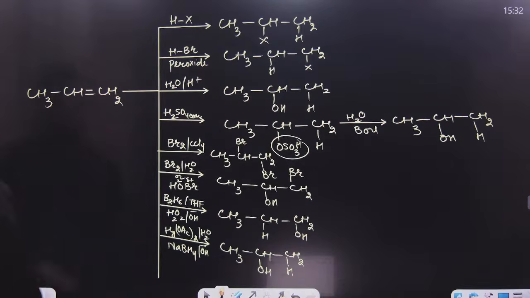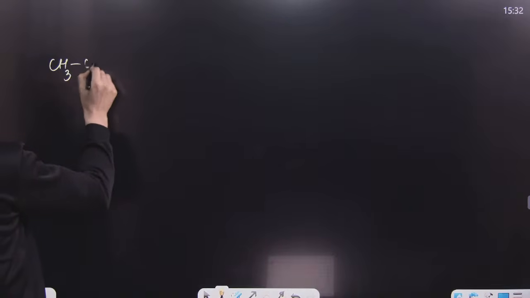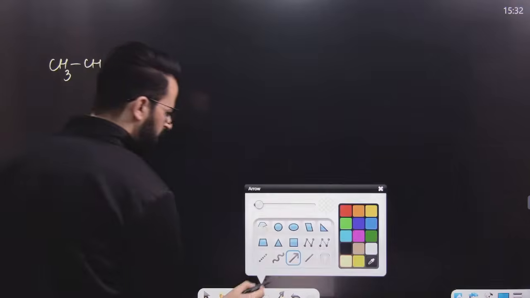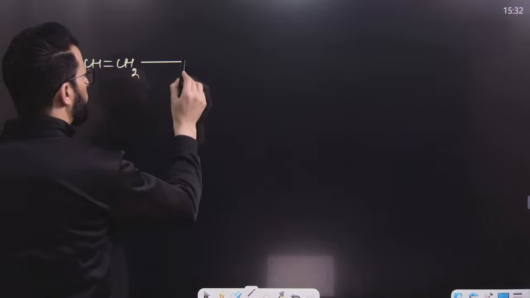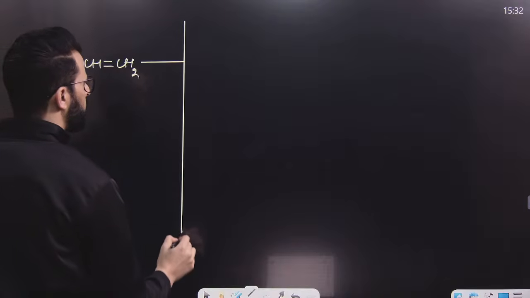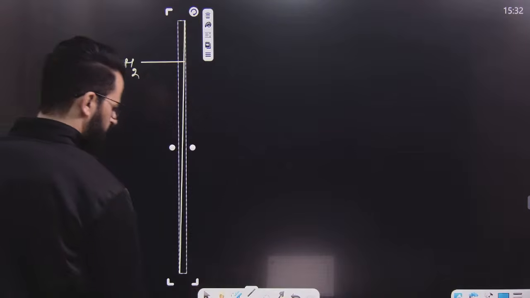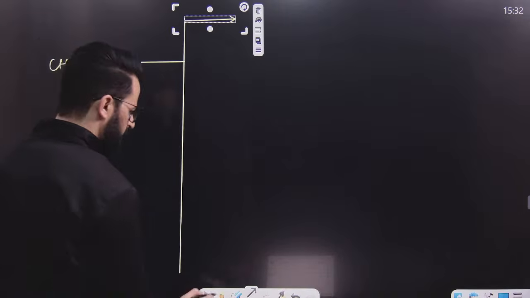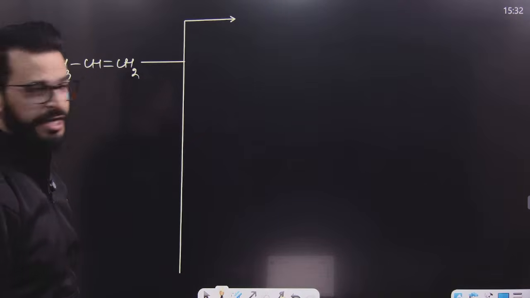Now after this, let me write down once again this propene, an unsymmetrical alkene. Let me write down the unsymmetrical alkene once again and show you a few more reactions so that every reaction will be covered. Have a look. Let us start another reaction.